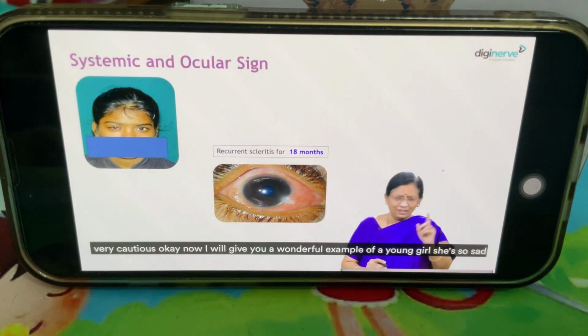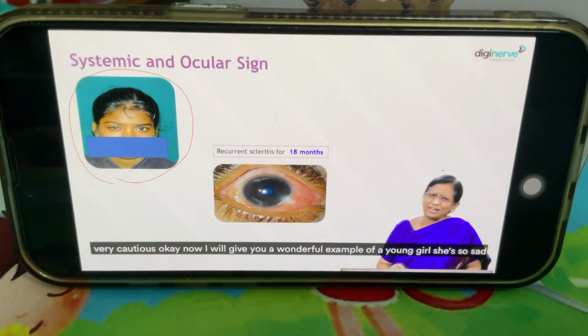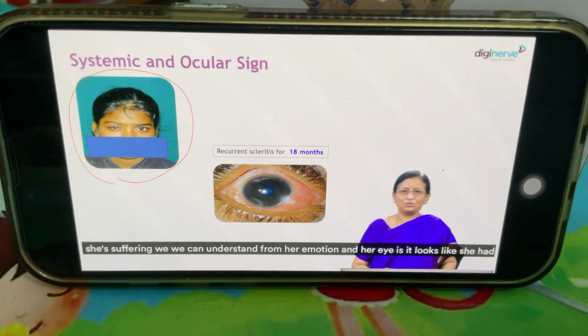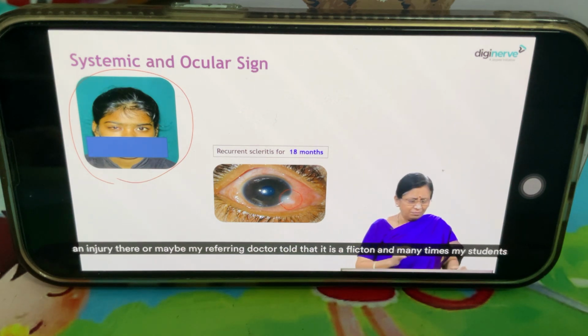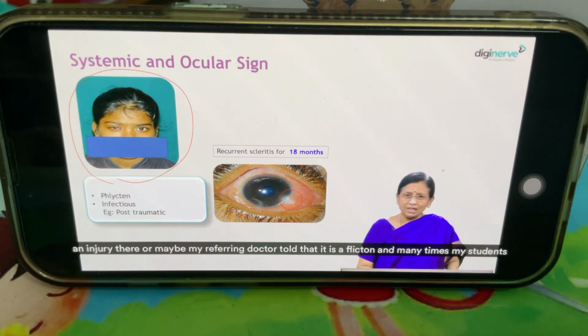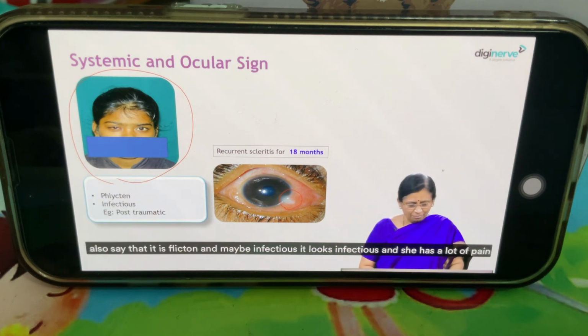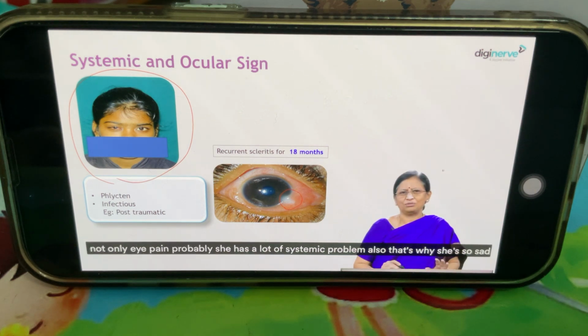Now I will give you a wonderful example of a young girl. She is so sad. She is suffering. We can understand from her emotion. And her eye looks like she had an injury there, or maybe my referring doctor told that it is a phlycten. And many times my students also say that it is a phlycten. And maybe infectious, it looks infectious. And she has a lot of pain, not only eye pain, probably she has a lot of systemic problems also. That's why she is so sad.